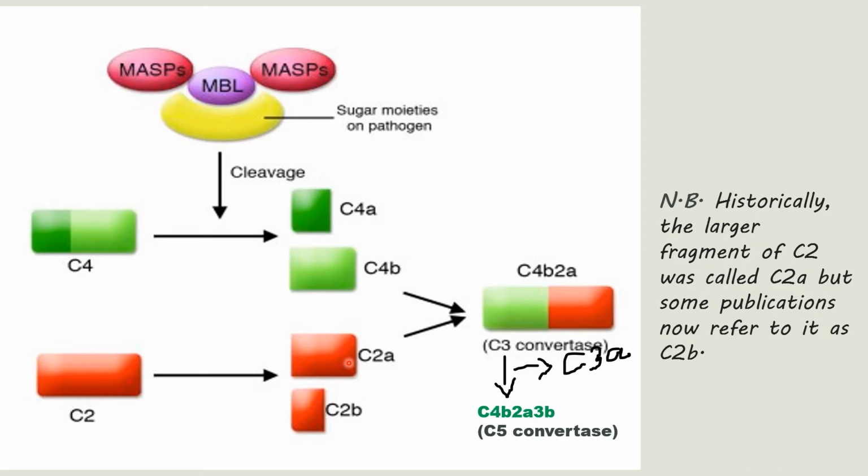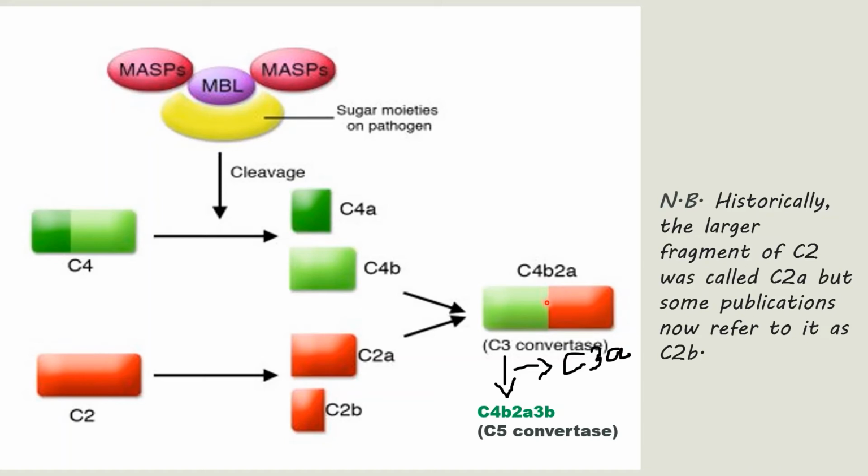But historically, the largest fragment of C2 was called C2a, but some publications now refer to it as C2b. You have to keep that in your mind. Okay. So here C4b and C2a will form a complex called C4b2a, that is called the C3 convertase. This is similar to the classical pathway. In the classical pathway also the C3 convertase is C4b2a. Here also the C3 convertase is C4b2a.